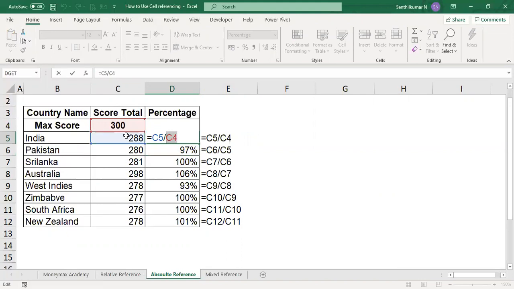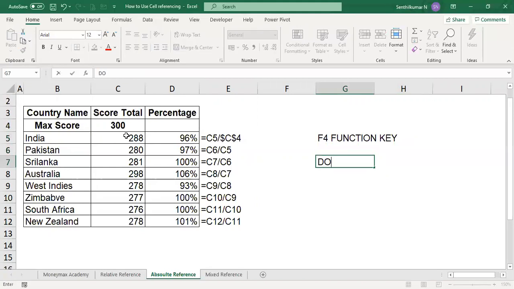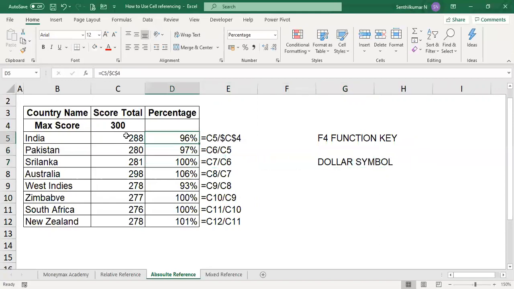If you have constant data, you can use the dollar symbol by using the F4 function key. Not F separately and 4 separately, but the F4 function key. If you want to fix particular data, absolute data, you can use the dollar symbol. So the cell C4 is absolute: column C, fourth row will not change at any cost. Now you can copy and paste the data and you will get the formula.